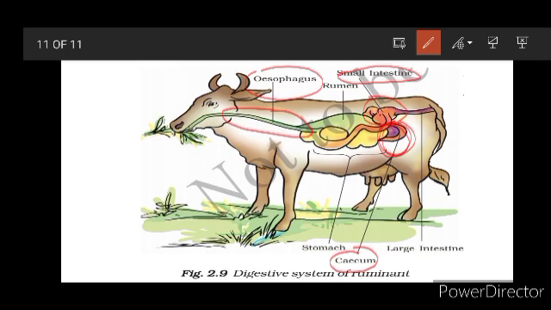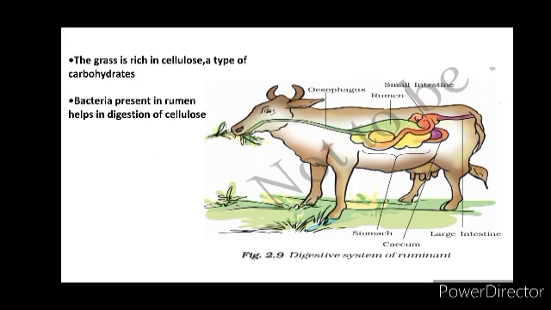The cellulose of the food is digested here by the action of certain bacteria. These bacteria are not present in humans and in many other animals. The main diet for these animals includes plant products, grass, leaves, and other parts of plants.